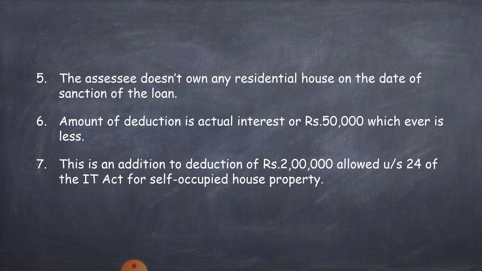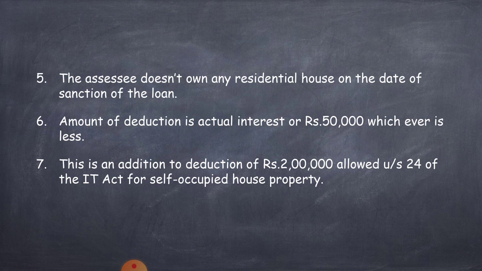Remember this point, up to 2 lakhs they can claim under section 24. If they already claimed under section 24, that is income from house property, they cannot claim under this section. If the interest amount exceeds 2 lakhs rupees, they can claim up to 50,000 under this section.